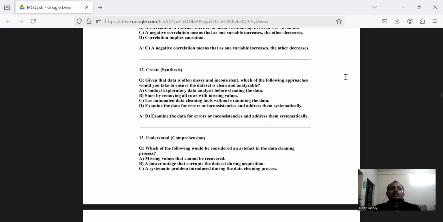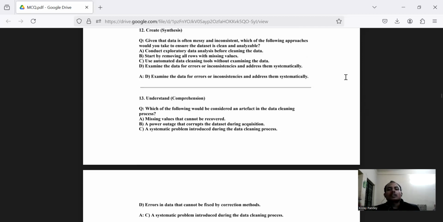Option B says start by removing all rows with missing values. Option C says use automated data cleaning tools without examining the data. Option D says examine the data for errors or inconsistencies and address them systematically. Here, option D seems to be right.